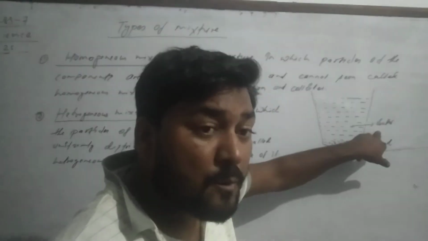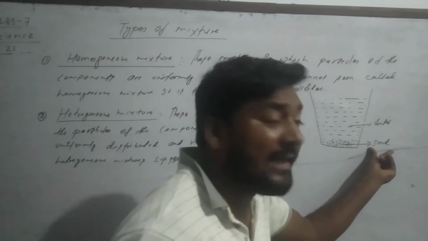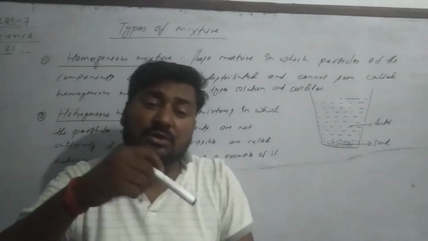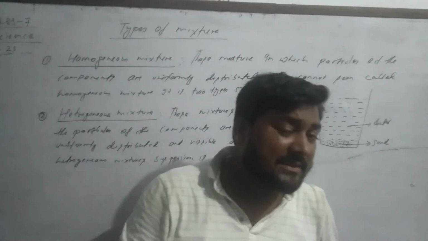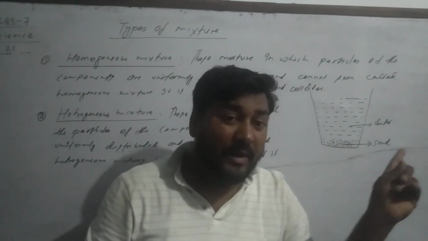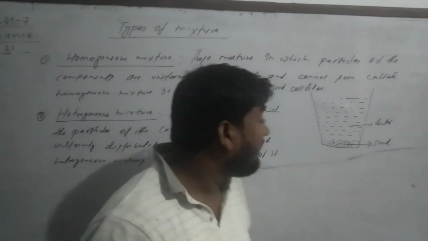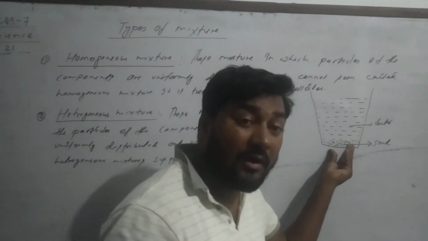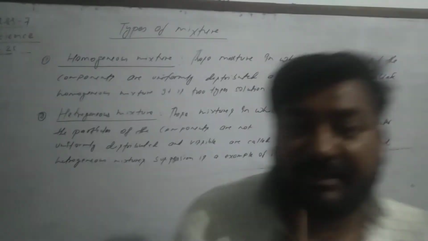Solution is water, and now we are mixing with the sand. And do same process. What you get after some minute? Sand cannot dissolve in water totally. We can see the sand in the bottom of glass with our naked eyes. That type of mixture is called heterogeneous mixture.